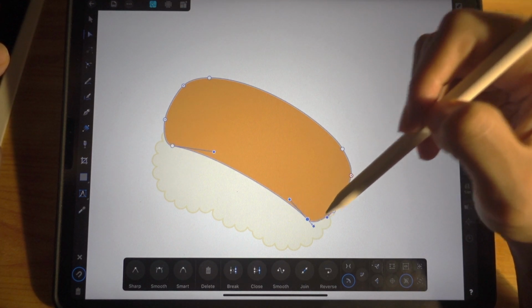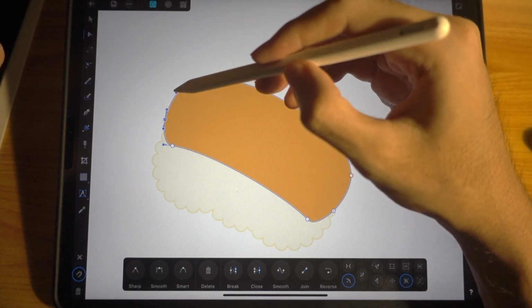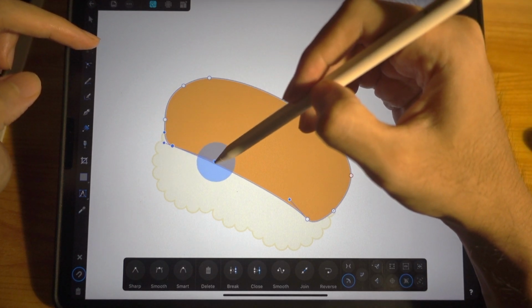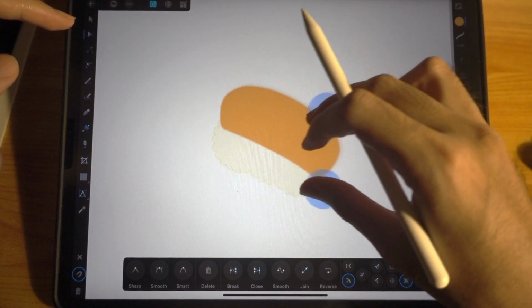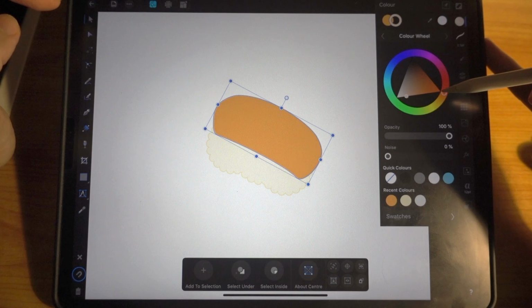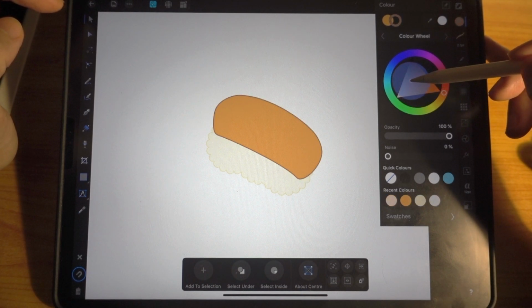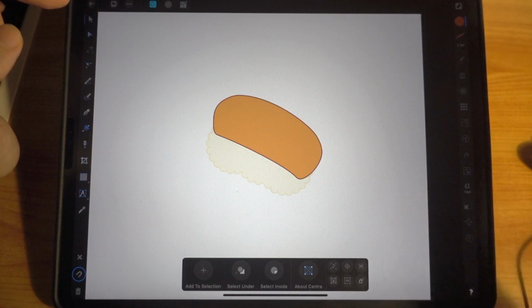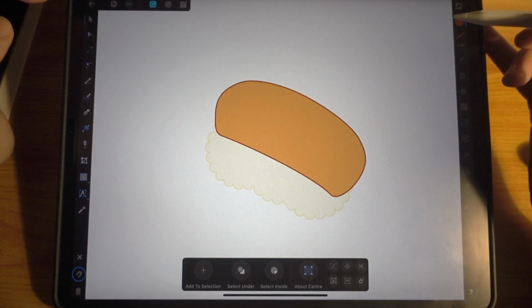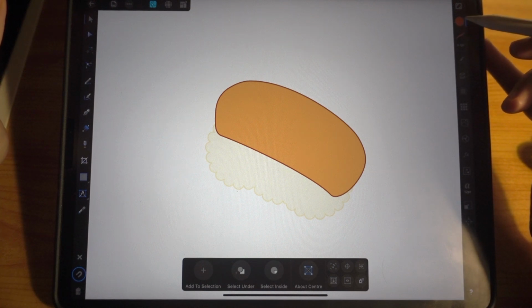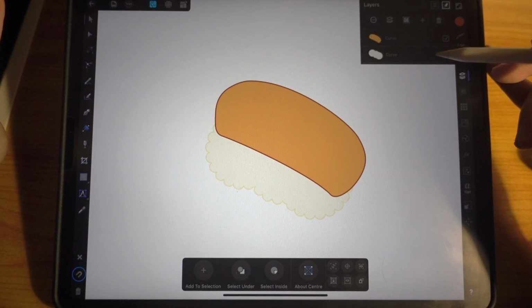Looking good so far, right? Okay, I think it's good. So now I'm just going to change the outline color here to a much darker one. Just going to move it up, something like this. So we're done. Now if you want to make some more changes, it is up to you. It's perfectly okay. Next, take note, there are two layers here, two objects, the fish as well as the rice.